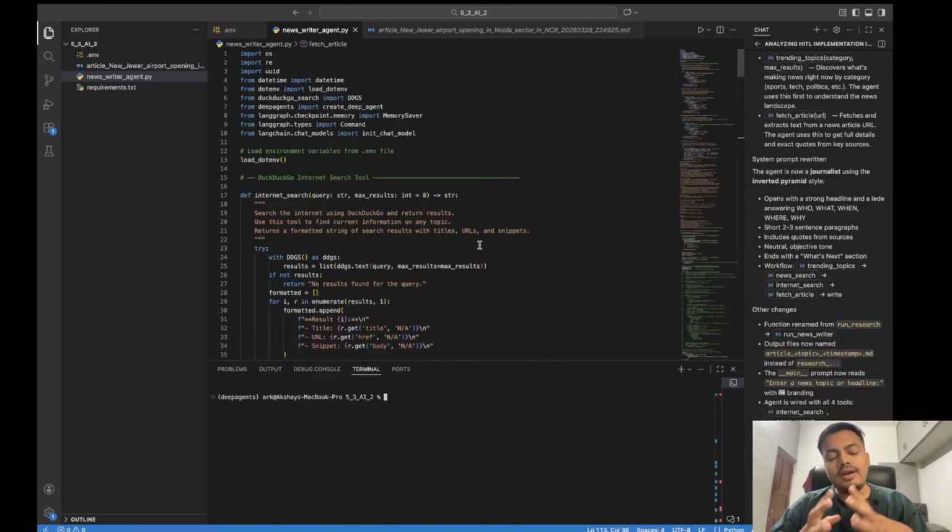Before building it, let's think about how a human writes news. Suppose he wants to write news on a topic, he will do some research of the existing articles on the internet or his representative in the field.